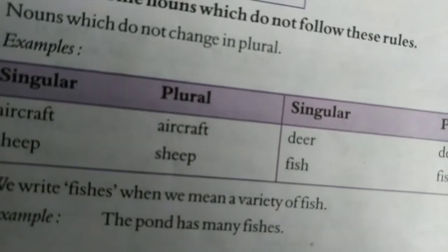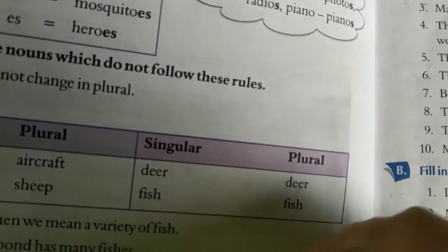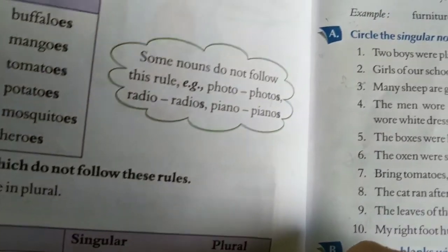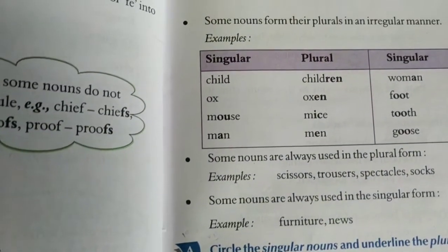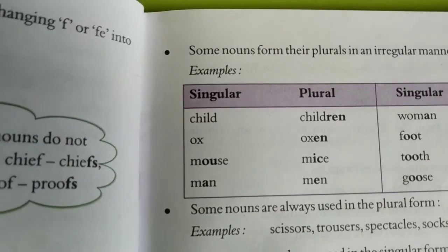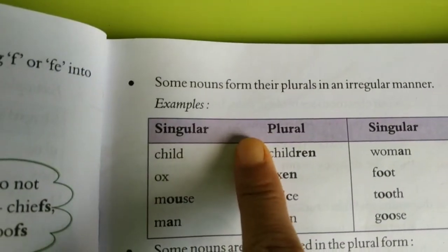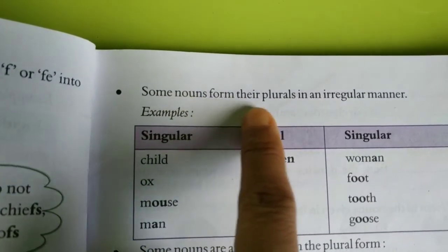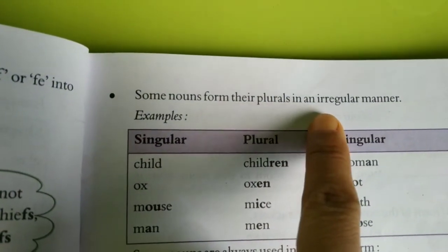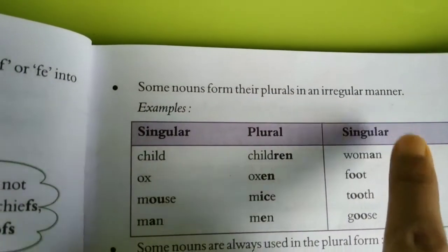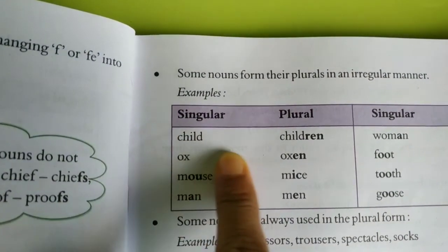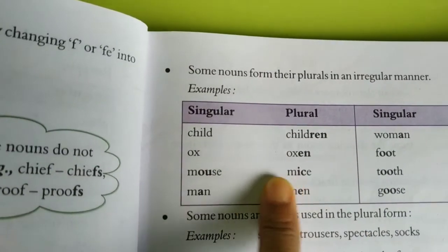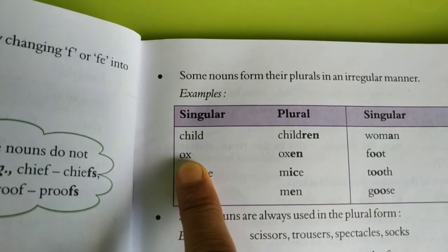Okay. Now there are some nouns where, as I told you, the inside vowel changes, or en, ren is added. Look at here. Some nouns form their plurals in an irregular manner, right? Examples are what? Child, children. Ox, oxen.